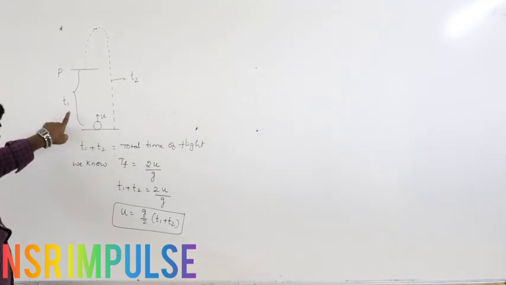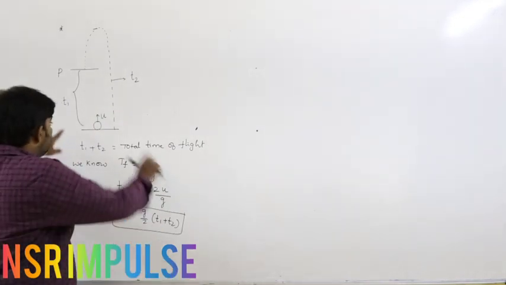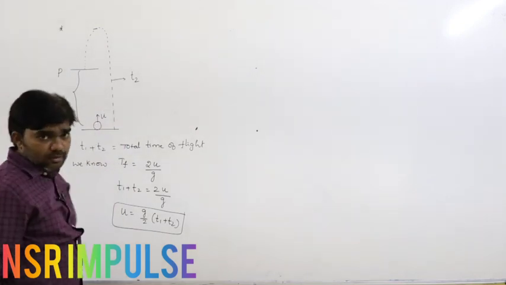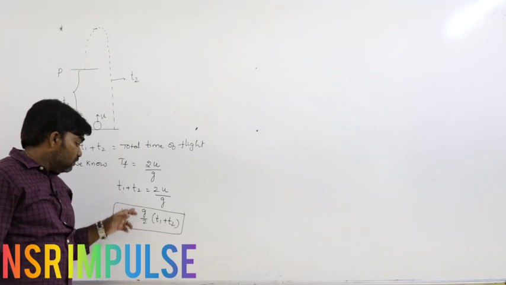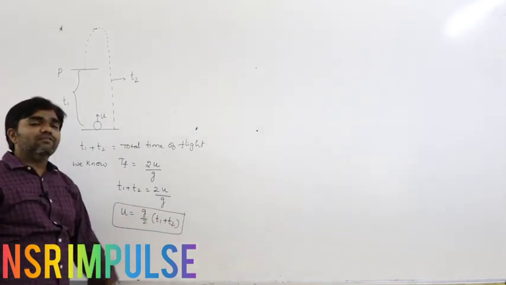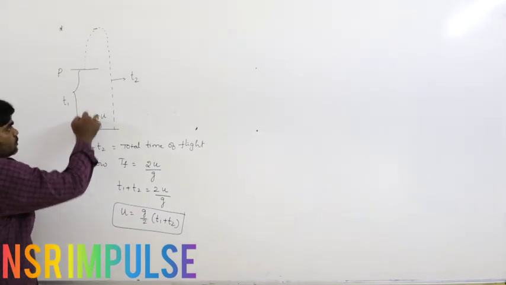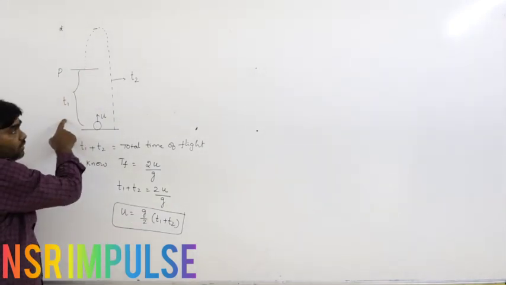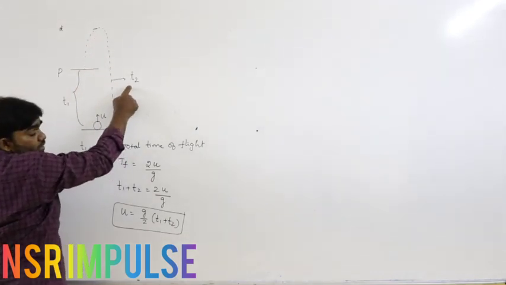If only T1 and T2 are mentioned in the problem, how can we calculate the velocity of projection? Velocity of projection is equal to g by 2 into (T1 plus T2). Simple way: from this position to this position it is T1. From here to the maximum height and again to the ground is T2.